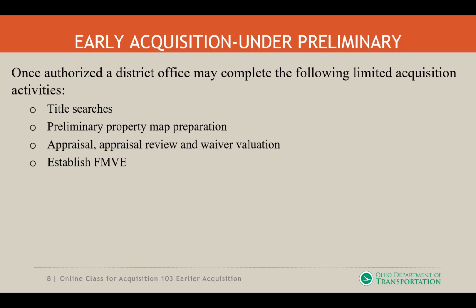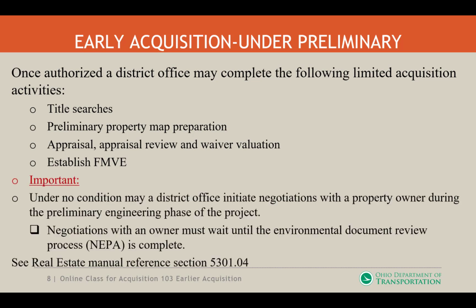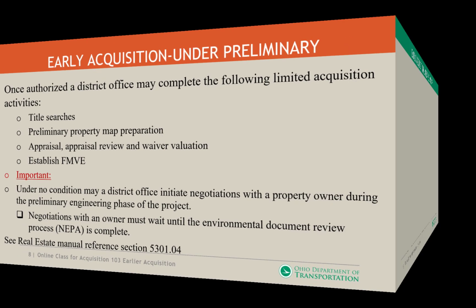Once authorized, the district may complete the following limited acquisition activities: title search, preliminary property map preparation, appraisal review and/or waiver valuation, and the establishment of the FMVE. It's very important to note that under no condition may the district initiate negotiations with the property owner during the preliminary engineering phase of the project. Negotiations with the owner must wait until the environmental document review process with NEPA is complete. You'll find this in our real estate manual section 5301.04.